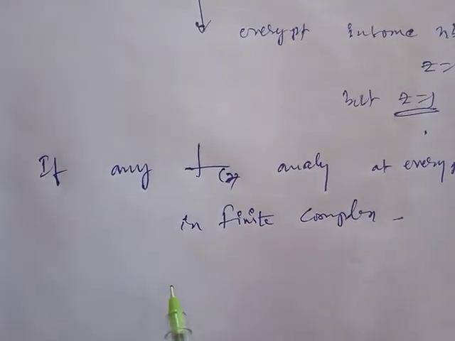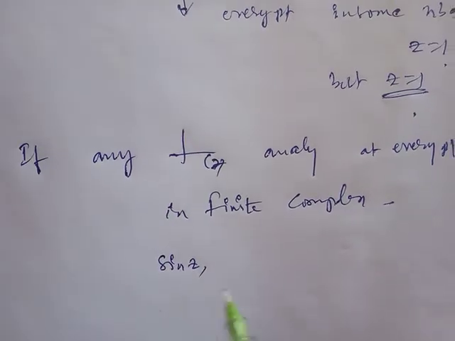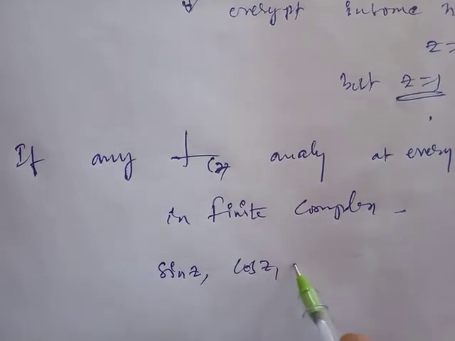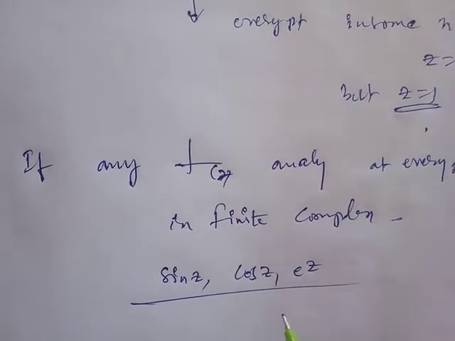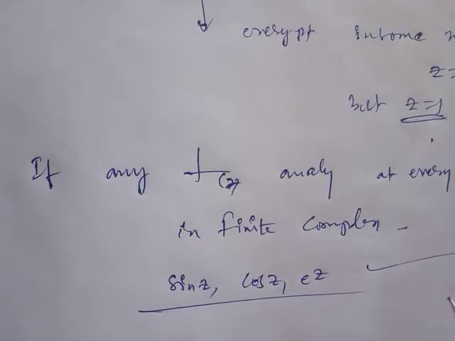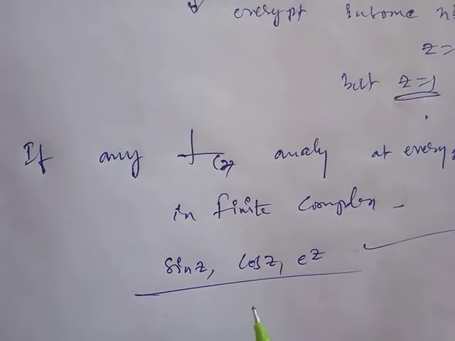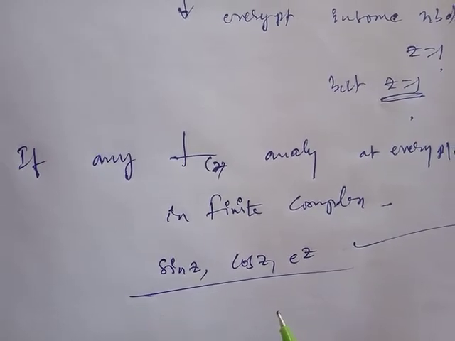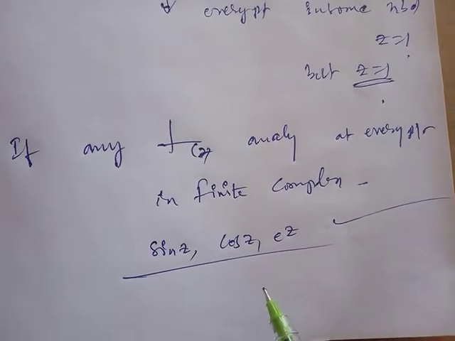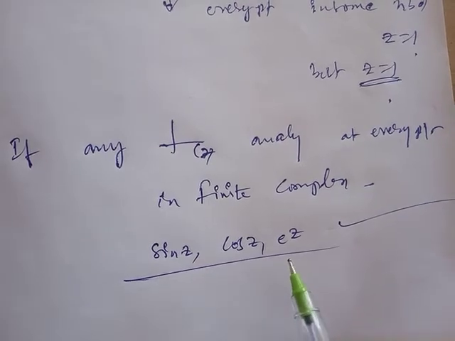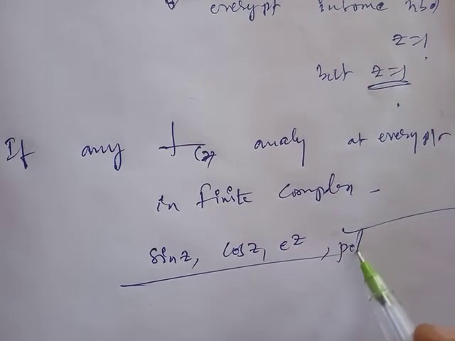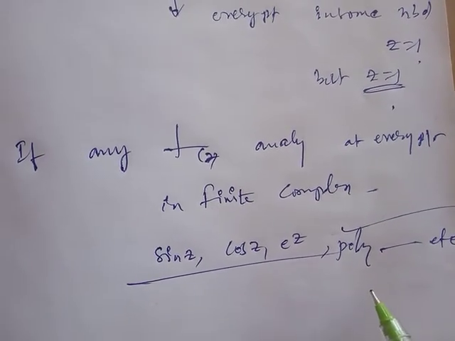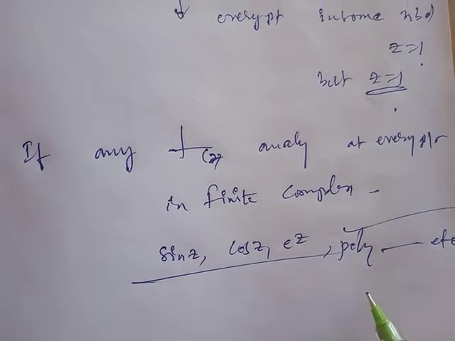See here one example, sin z. Sin z is a complex trigonometric function, and so are cos z and the exponential function e power z. These functions are entire functions. They are everywhere analytic in the finite complex plane. At every point, the functions sin z, cos z, e power z and polynomials, etcetera, are continuous and differentiable in the finite complex plane, so we call these functions entire functions.